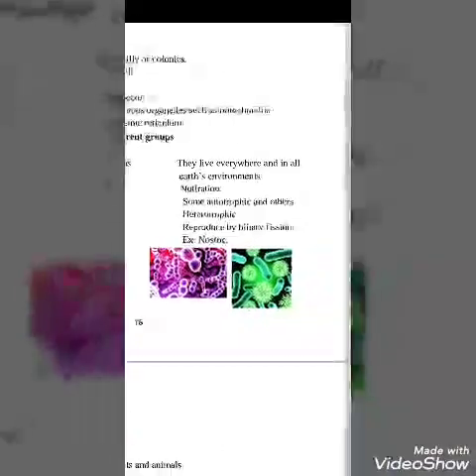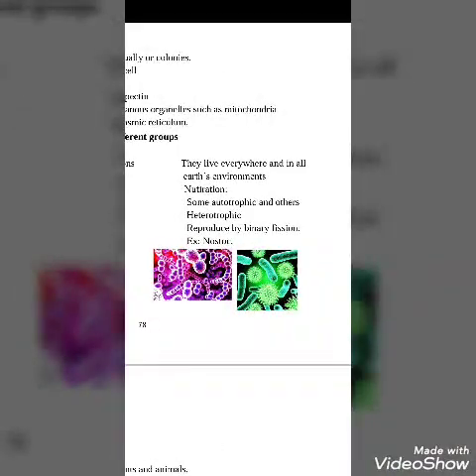And the Eubacteria spread more in different areas, they live everywhere, in all environments. Some of them are autotrophic, they can make food by themselves, and others are heterotrophic. And they reproduce by binary fission.